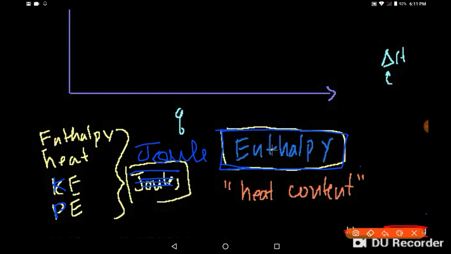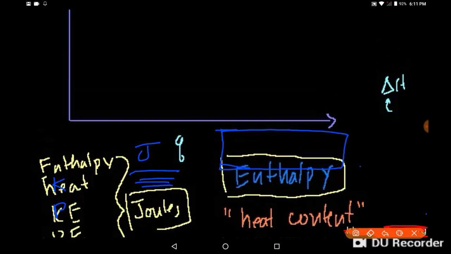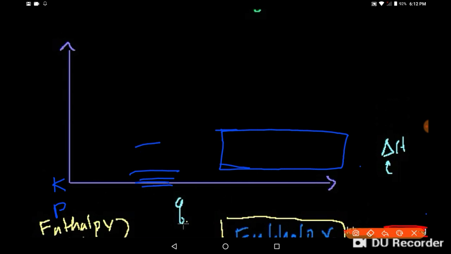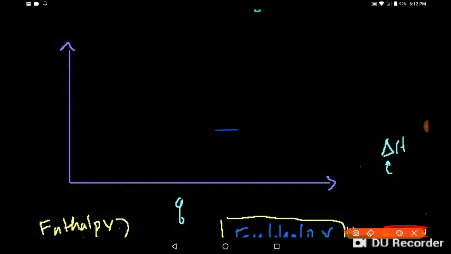But it's good to know this word enthalpy, especially in a chemistry context, because it's used all the time. And it can be very confusing and non-intuitive, because you're like, I don't know what enthalpy is in my everyday life. Let's just think of it as heat content, because that's really what it is. But anyway, on this axis, I have heat, so this is when I have very little heat, and I'm increasing my heat. And this, say, is temperature.